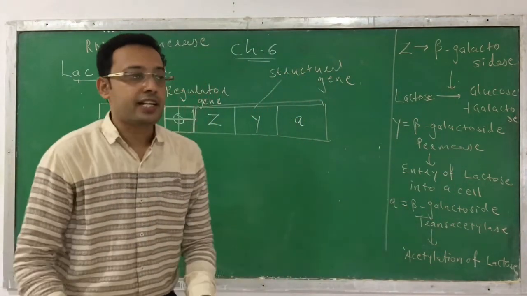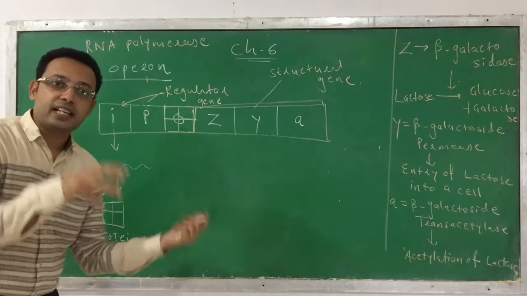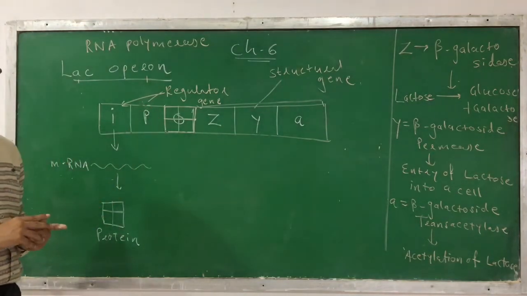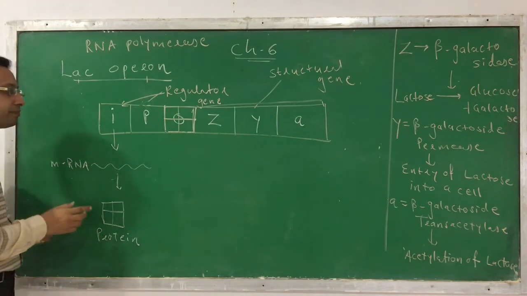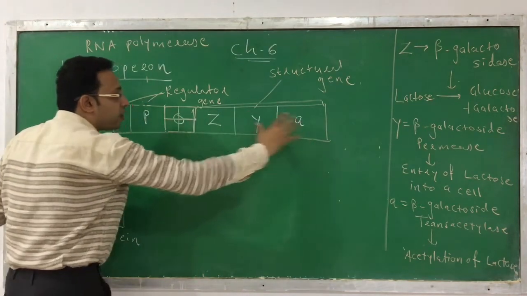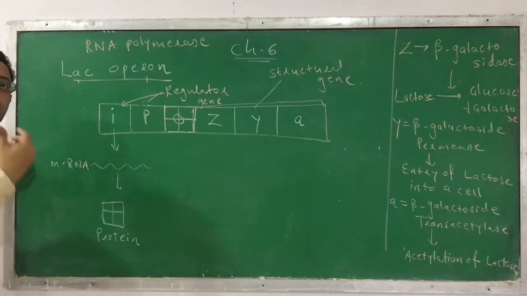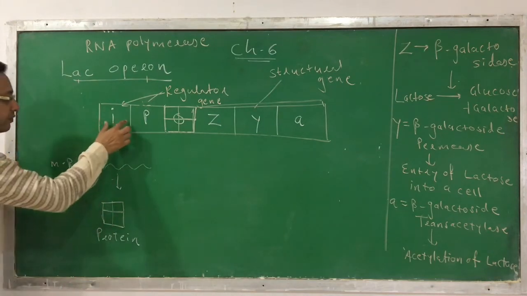And if the proteins are not produced, the lactose cannot be hydrolyzed. So obviously here the lactose is absent. So this happens when the lactose is absent. I again repeat, what happens when the lactose is absent? Remember, in this lac operon model, the I is a constitutive gene. Means it doesn't matter whether lactose is present or absent. It is always expressed.